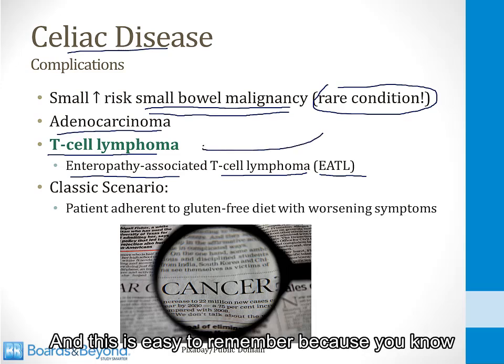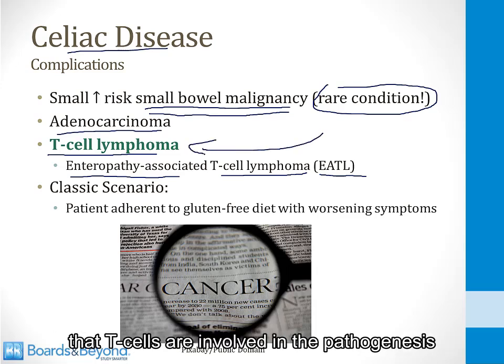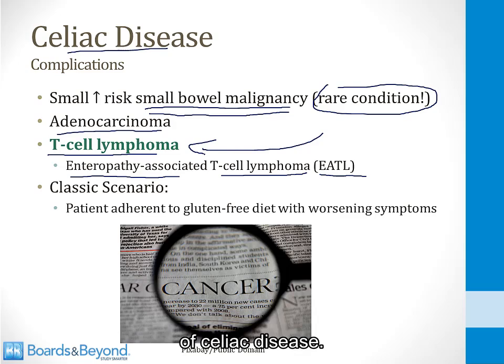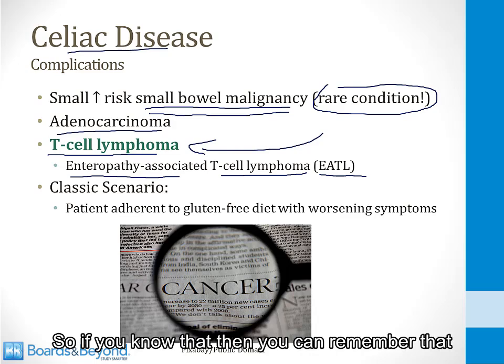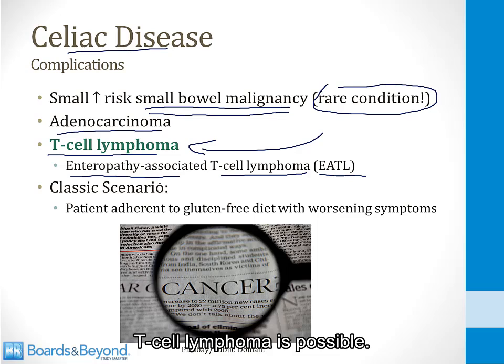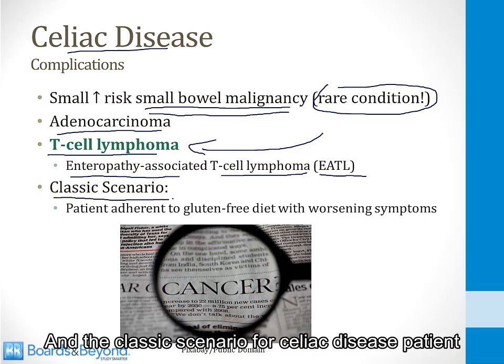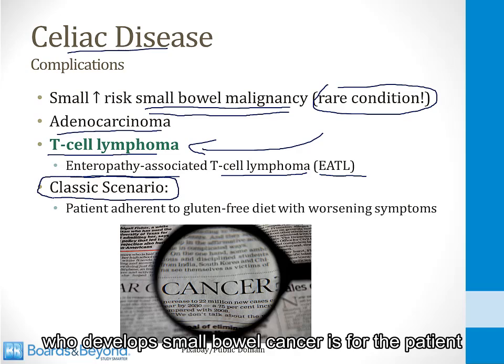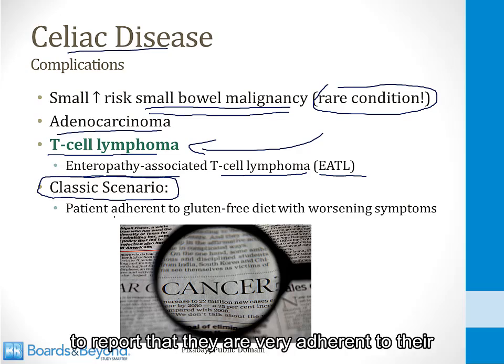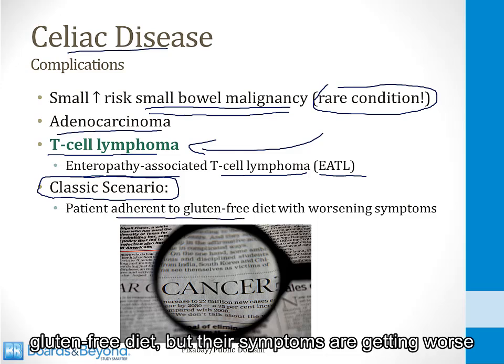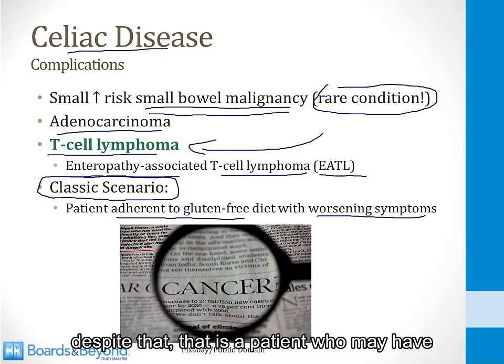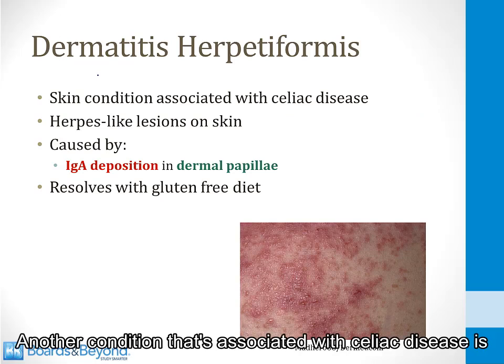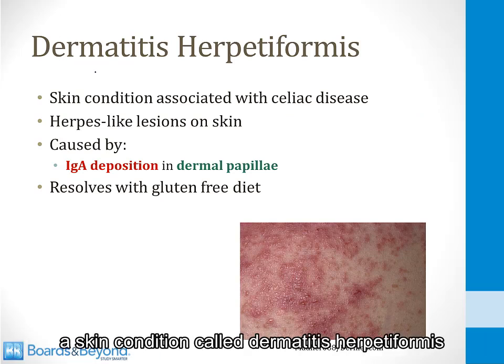And this is easy to remember because you know that T-cells are involved in the pathogenesis of celiac disease. So if you know that, then you can remember that T-cell lymphoma is possible. And the classic scenario for a celiac disease patient who develops small bowel cancer is for the patient to report that they are very adherent to their gluten-free diet, but their symptoms are getting worse despite that. That is a patient who may have developed a cancer. Another condition that's associated with celiac disease is a skin condition called dermatitis herpetiformis.